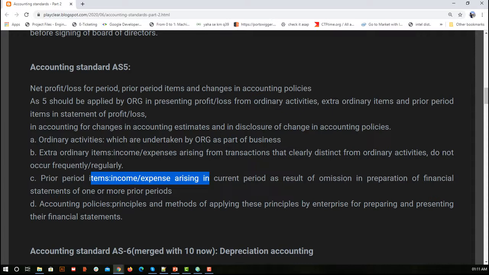Income, expenses arise from transactions that are clearly distinct from ordinary activities. Here we can say, suppose we upgraded our technology and brought some new machinery, so that was our extraordinary item, right? But machinery is an asset, so you cannot consider it here. This was just an example.